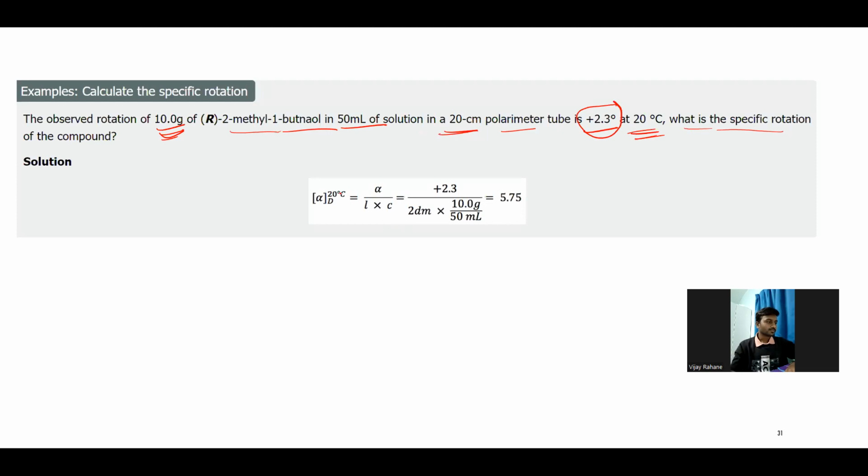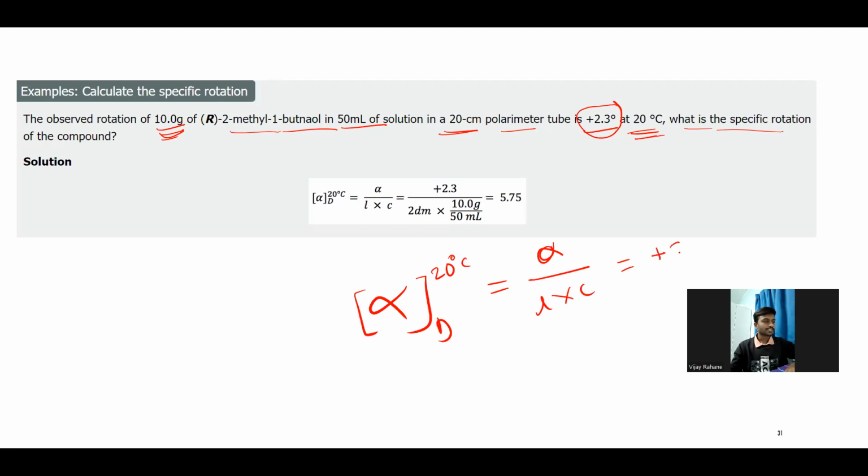The formula for the specific rotation is alpha, that is specific rotation at 20 degrees Celsius, which is equal to the observed rotation divided by length multiplied by the concentration.